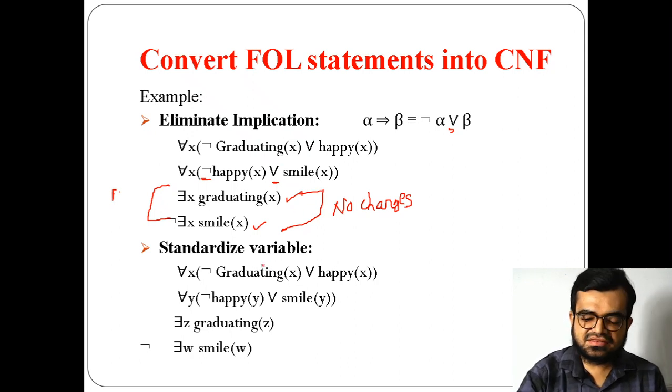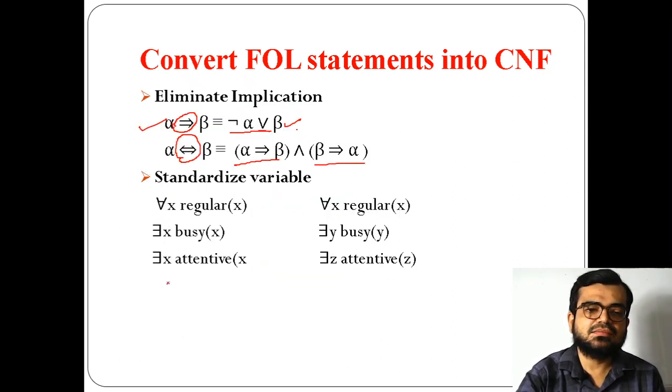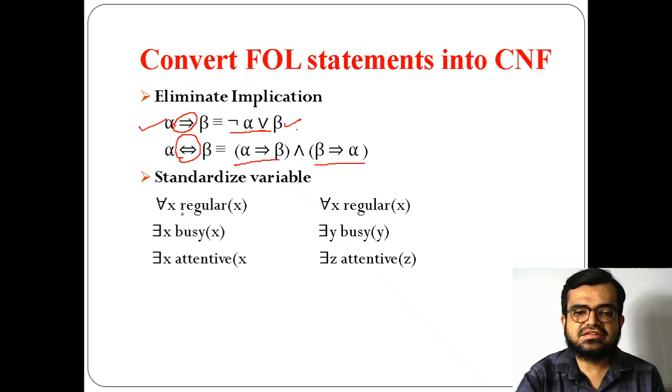Now the second part, standardize variables. For example, some examples are here. Like all are regular, so as it is universal, all are regular. So x again I have taken, and this means some are busy and some are attentive.